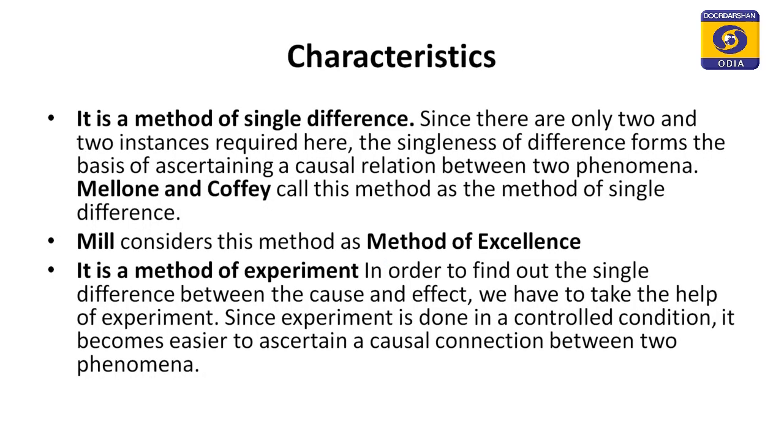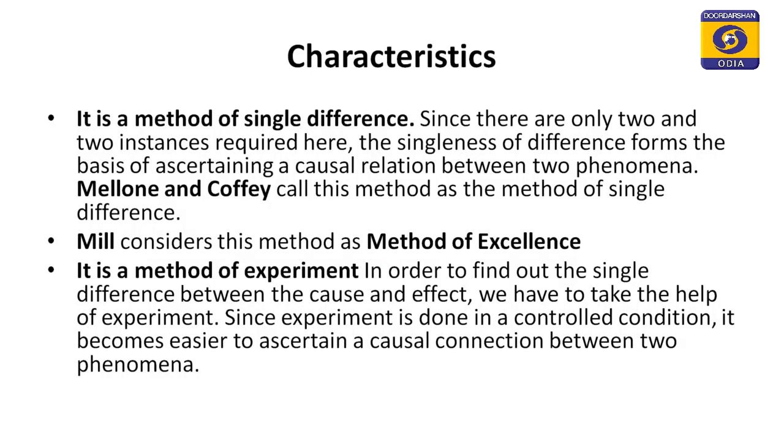Now, the third characteristic is that it is a method of experiment. I have said that the method of agreement was the method of observation. We are observing and discovering the causal relationship. Here it is a method of experiment. We make an experiment, we add sugar, it becomes tasty. We switch on the light, the things are visible. So, in this manner it is a method of experiment, and for that reason it is a method of proof, not a method of discovery. That was the method of discovery and this is a method of proof.